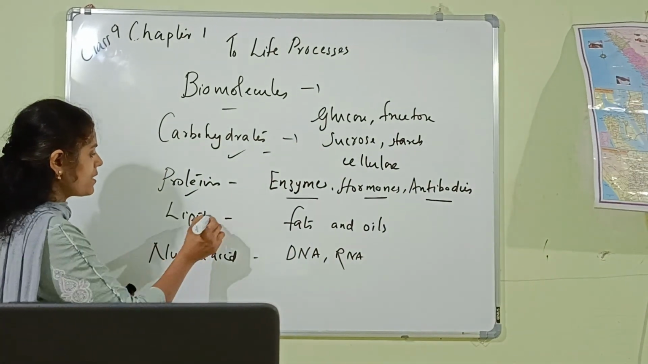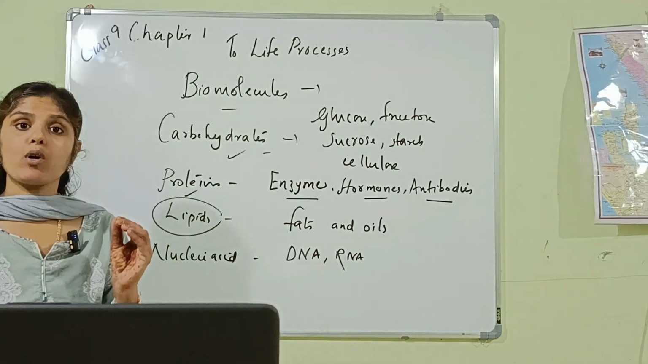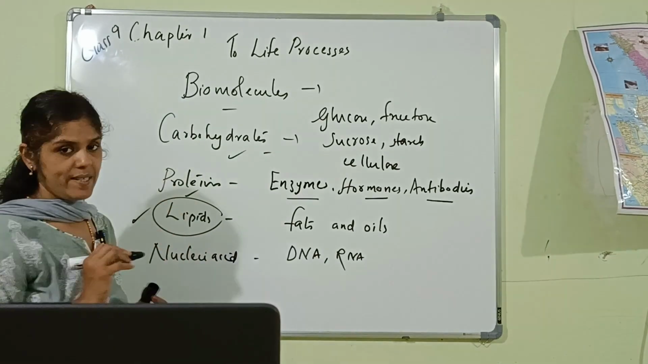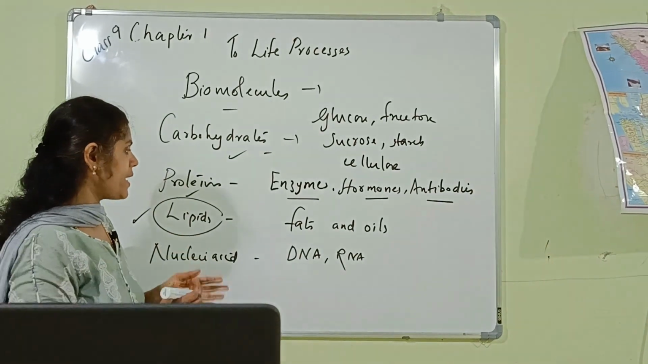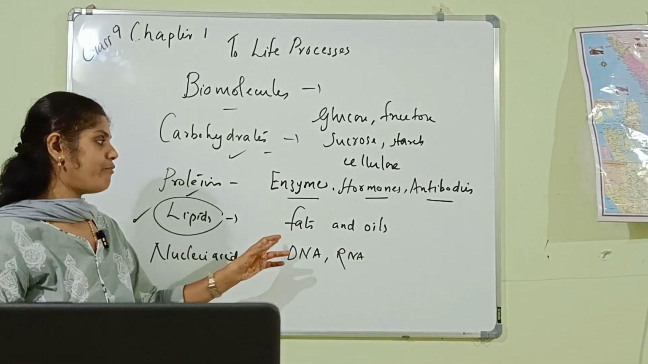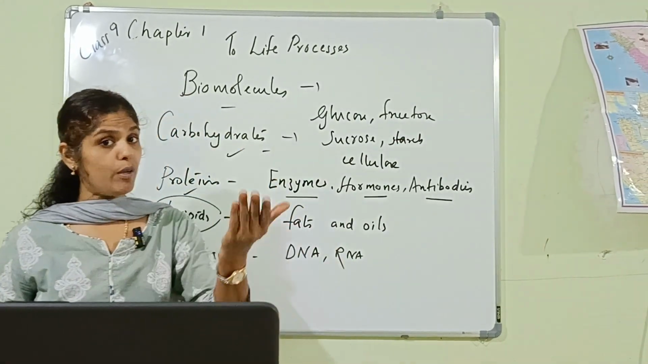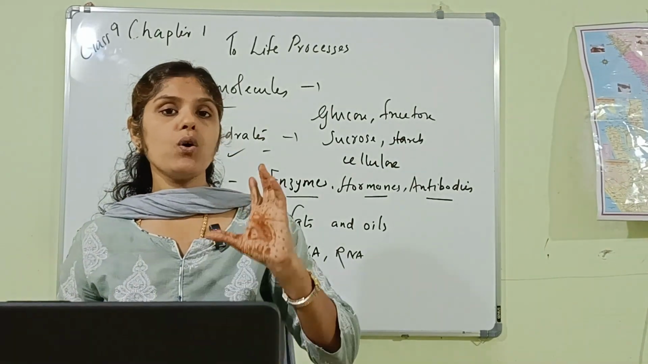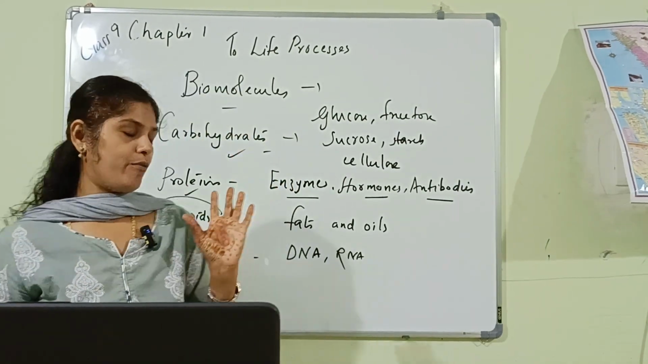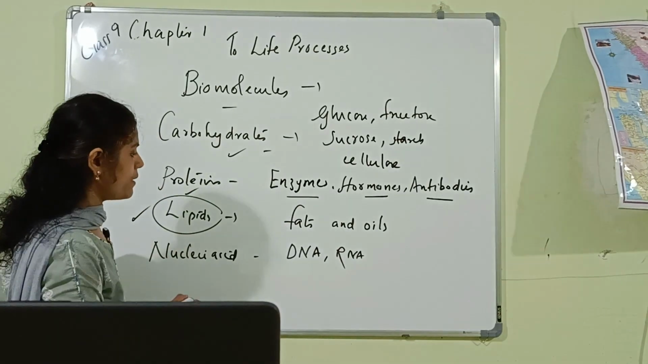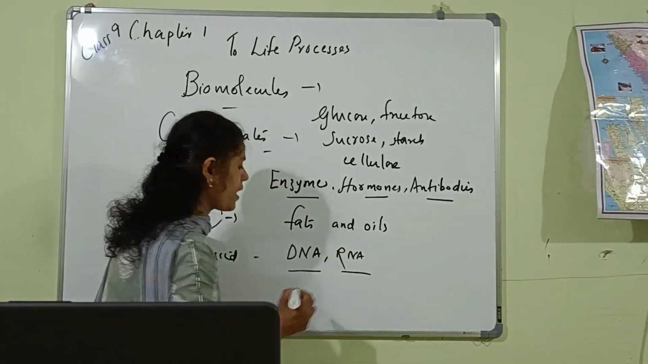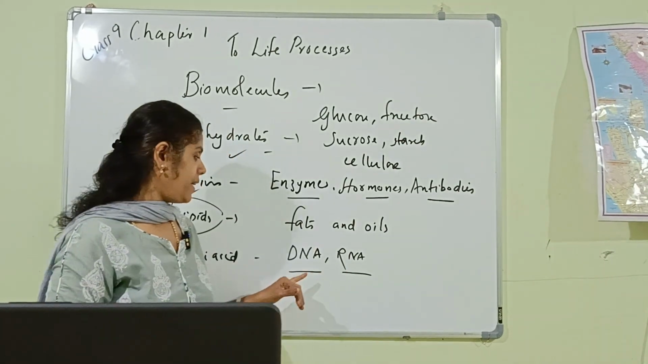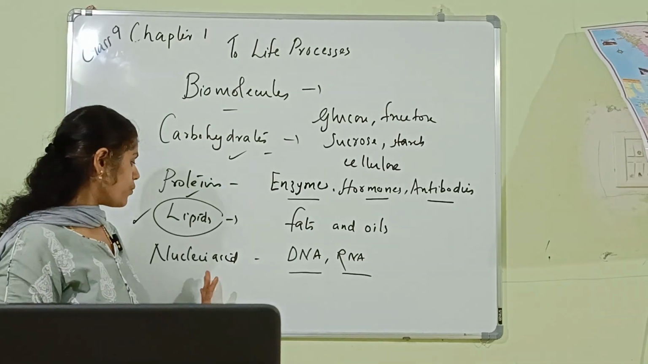Then lipids. What about lipids? They are also the building blocks of life. So for existence of life, lipids are also very essential. They are also considered as biomolecules, and the examples of lipids are fats and oils. Which are the examples of lipids? Fats and oils. Then nucleic acids. Nucleic acids are also the building blocks of life. The examples of nucleic acids are DNA and RNA. This DNA as well as RNA are nucleic acids.